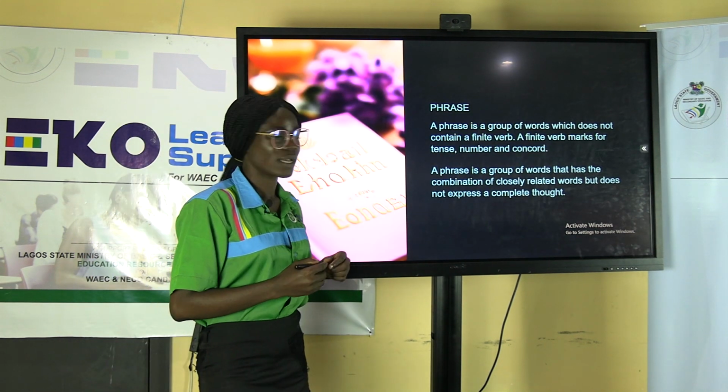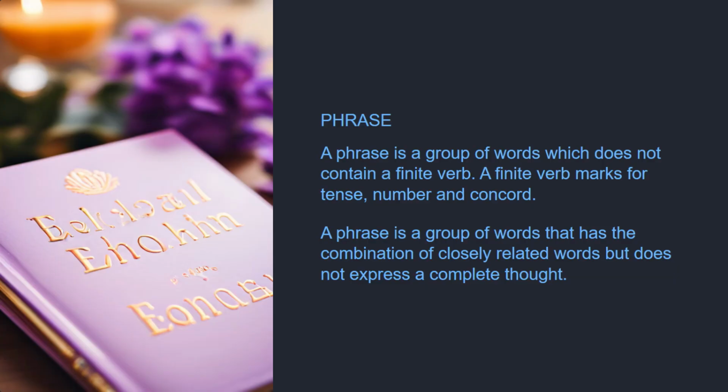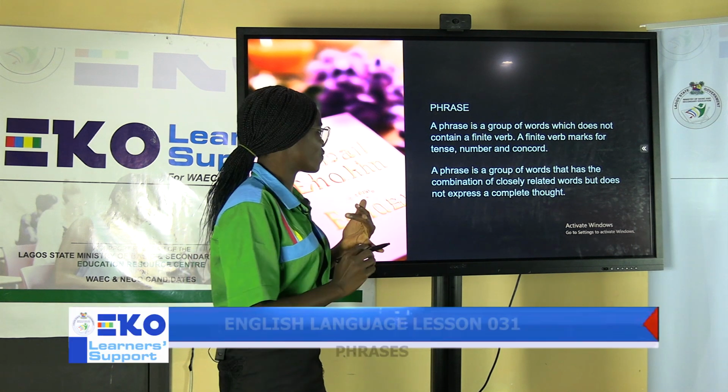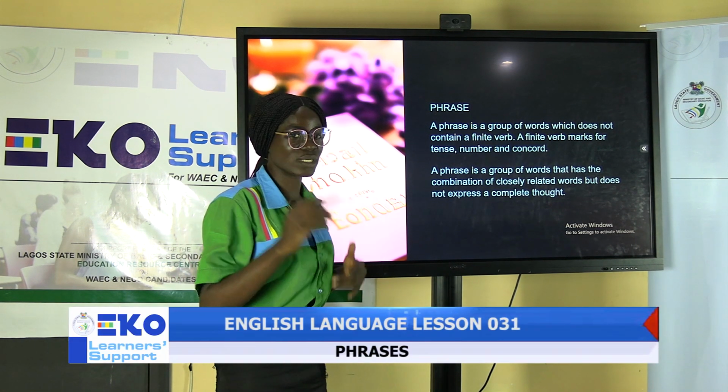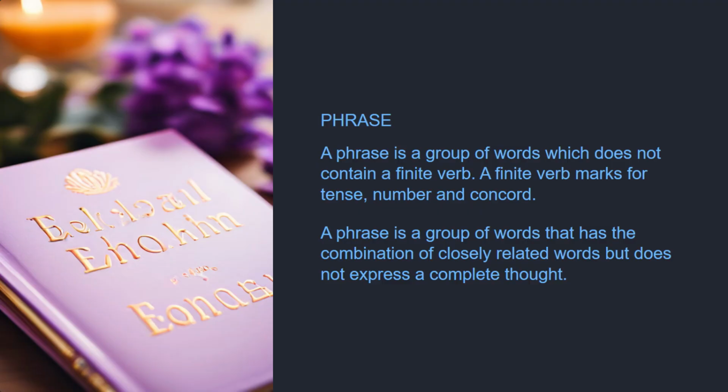As you can see, a phrase is a group of words which does not contain a finite verb. And the question, of course, will be, what is a finite verb? A finite verb marks for tense, number, and concord. Now, any verb that does not agree in terms of tense, number, or concord is called a non-finite verb. A phrase is a group of words that has the combination of closely related words but does not express a